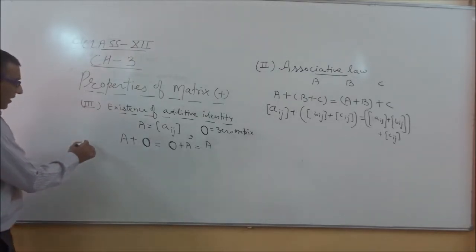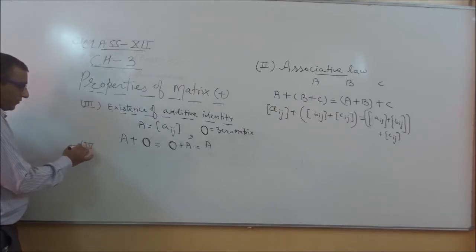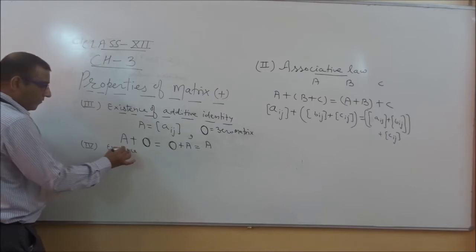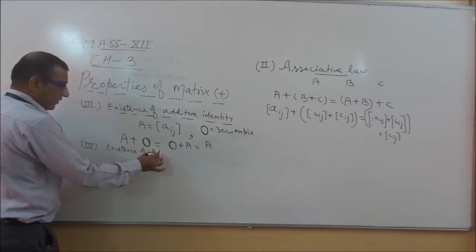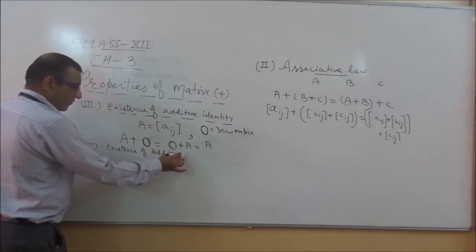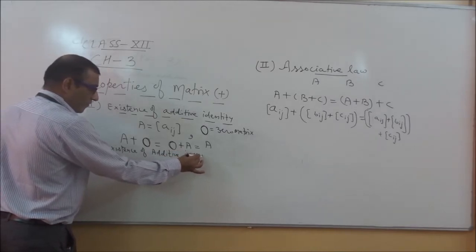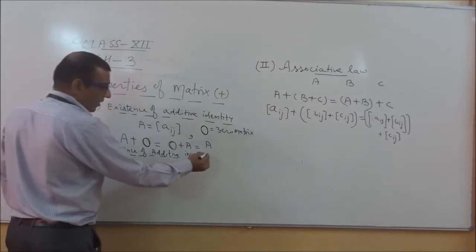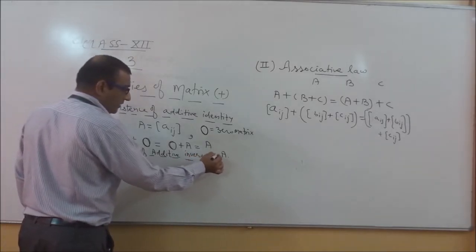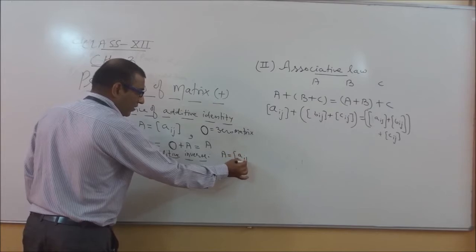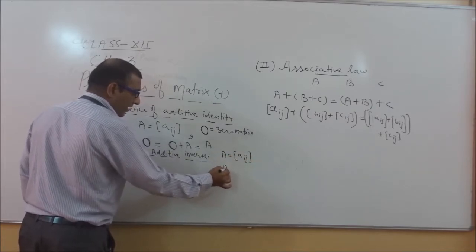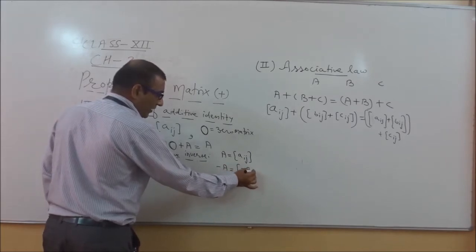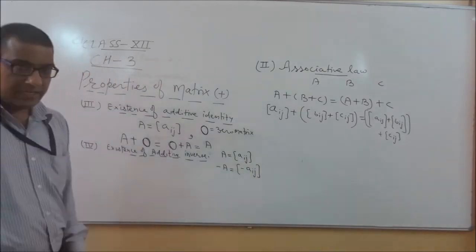Now we will continue with the fourth property, existence of additive inverse. Under this property, for example, if I am taking one matrix A as Aij, at the same time I am taking another matrix minus A, that is equivalent to minus Aij, then how can we write it?